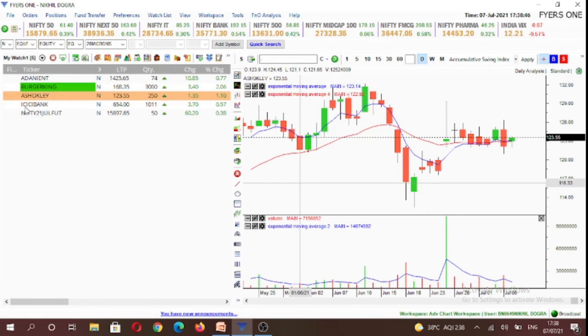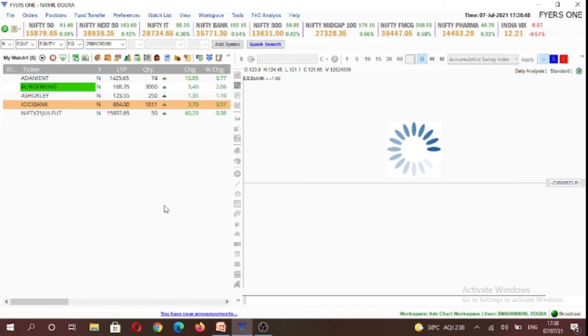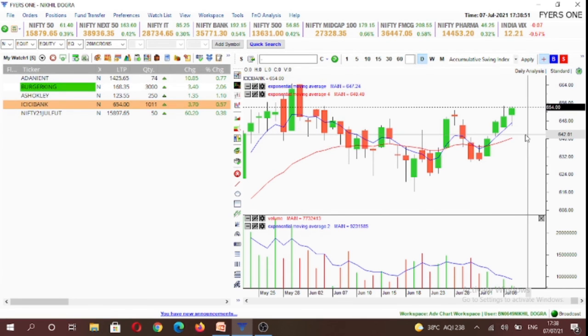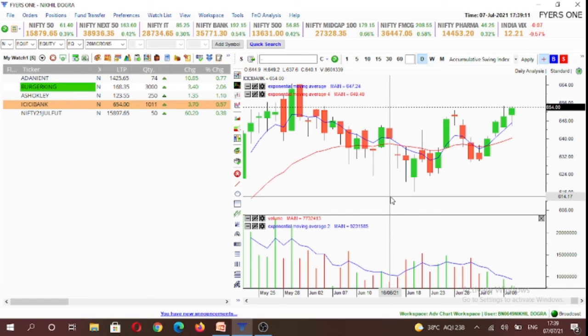And finally, our last stock would be ICICI Bank. It's in an uptrend based on the 5 and 20 exponential moving averages. So we'll look for buying opportunity above 654.8 with normal position size, or we'll look for selling opportunity below 645.8 with half our normal position size. So these are the stocks that are based on daily inside candlestick pattern.